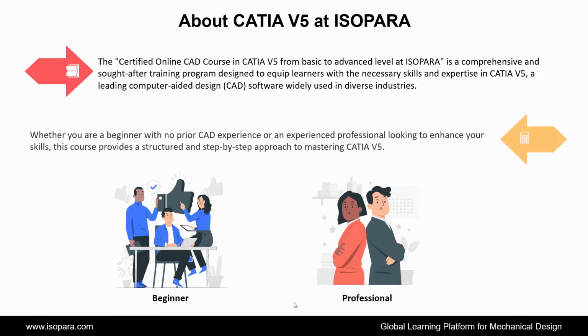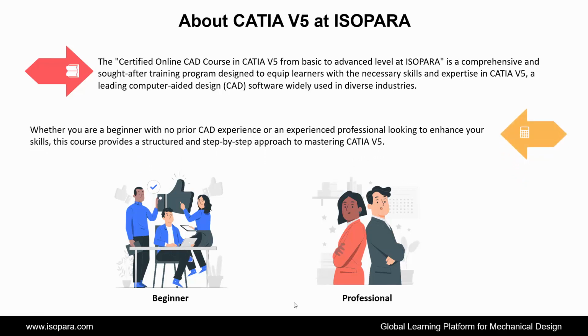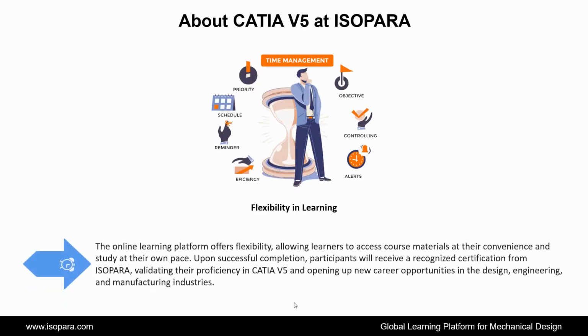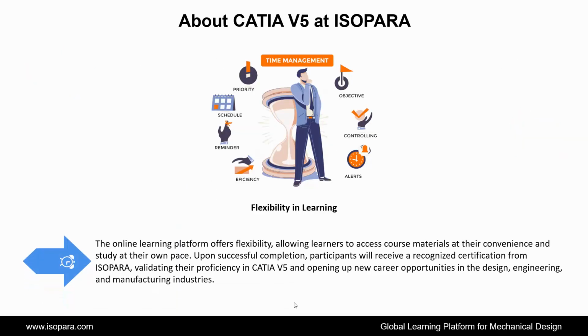Whether you are a beginner with no prior CAD experience or an experienced professional looking to enhance your skills, this course provides a structured and step-by-step approach to mastering CATIA. The online learning platform offers flexibility, allowing learners to access course materials at their convenience and study at their own pace. Upon successful completion, participants will receive a recognized certification from ISOPARA, validating their proficiency in CATIA and opening up new career opportunities in the design, engineering, and manufacturing industries.